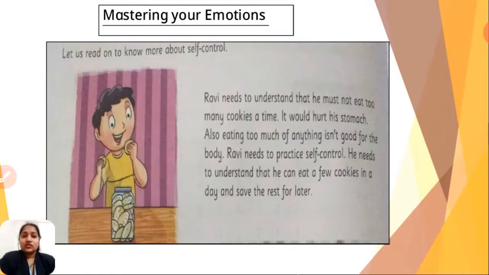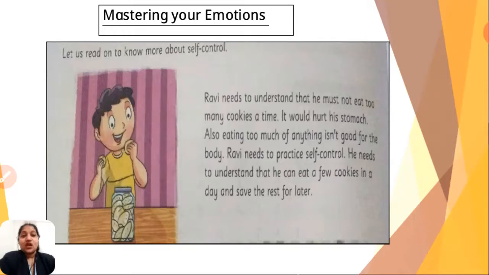Here is the first incident. But before moving to the incident, we need to read and connect. First, we'll read this incident and then try to connect with this short incident. So let us read on to know more about self-control. Here the boy's name is Ravi.